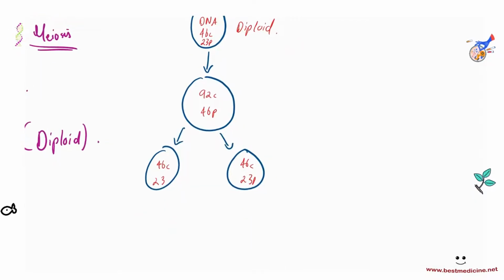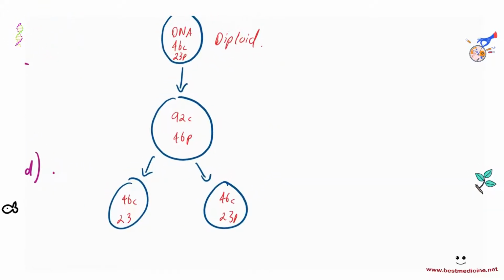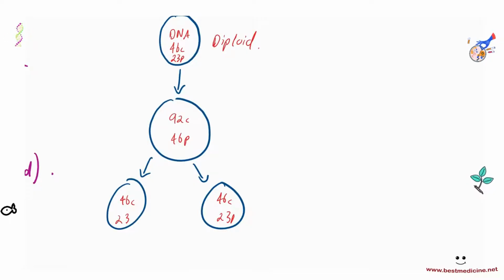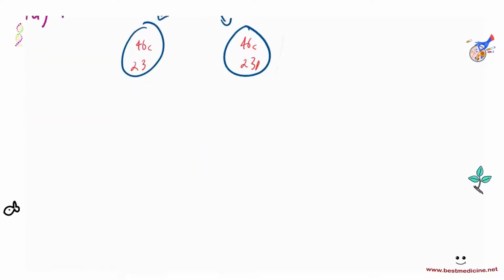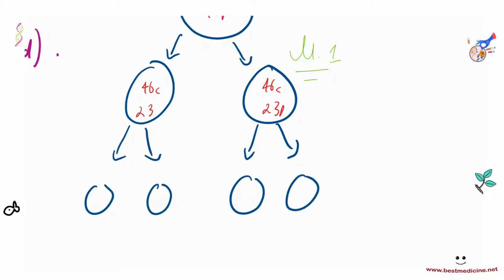Well, the answer is that in meiosis, it's going to divide a second time. Not just one cell division, but another cell division that is going to halve the amount of DNA in these two daughter cells that we have made. So let's call the first division meiosis 1, and then these are going to divide further. Now the 23 pairs become individual chromosomes. Instead of being pairs, they become 23 single chromosomes each. So this is the example in humans.